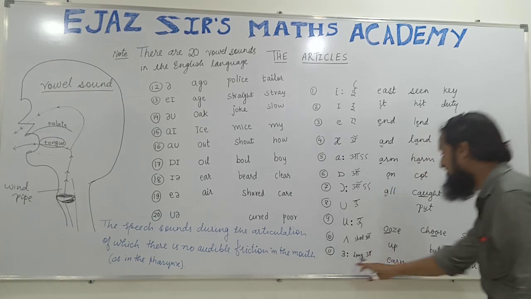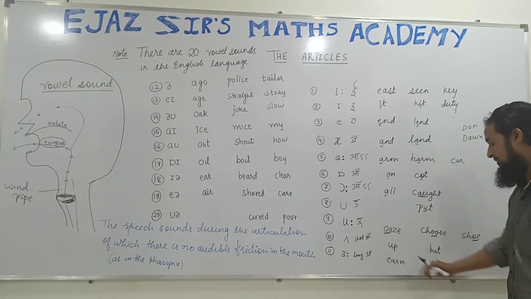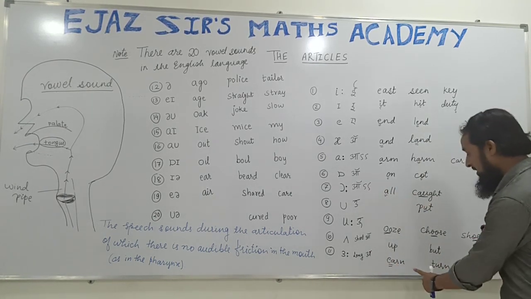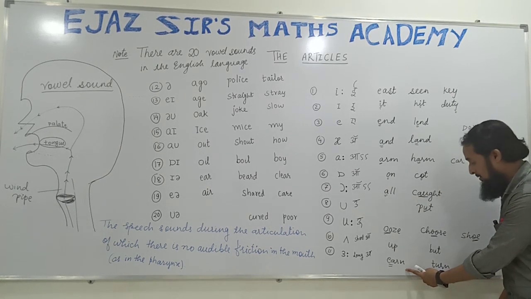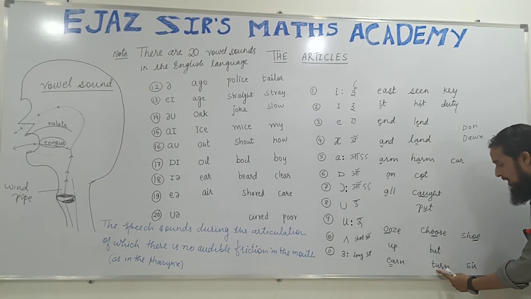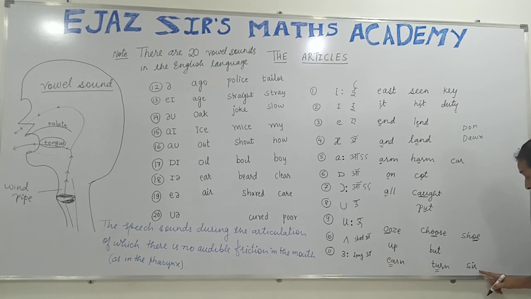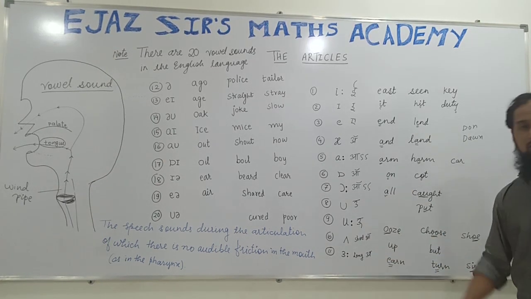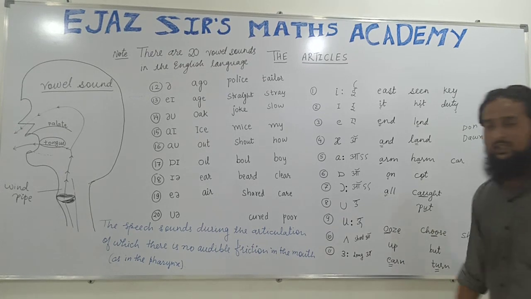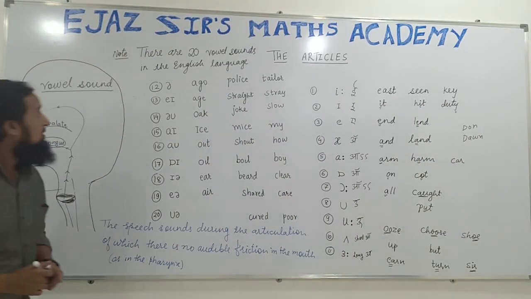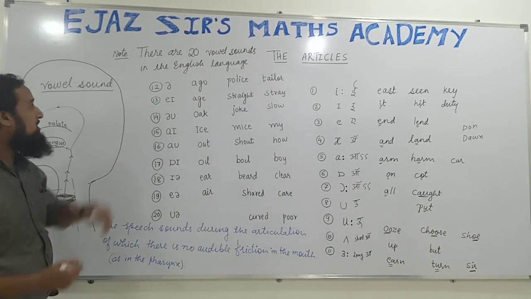It's long. It's long earn. This word is pronounced as earn. Turn. Sir. So these are the 11 vowel sounds of the English language. Let us see the 12th one. The 12th vowel sound in English is a.